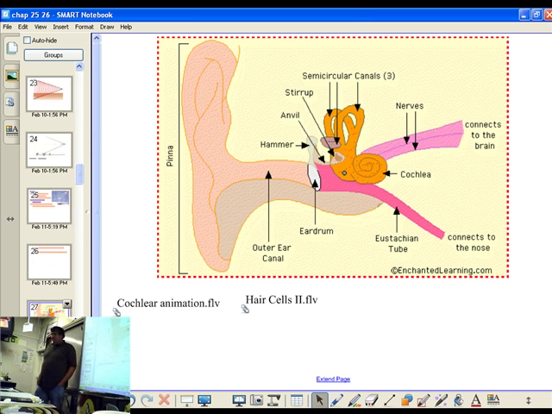So let's talk about the ear. This is our bio moment.